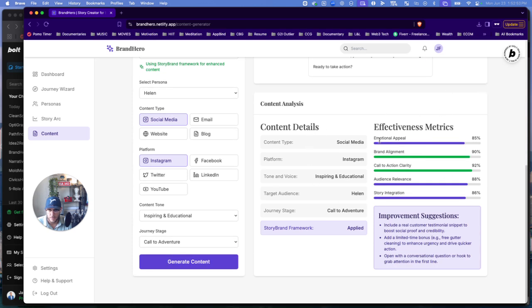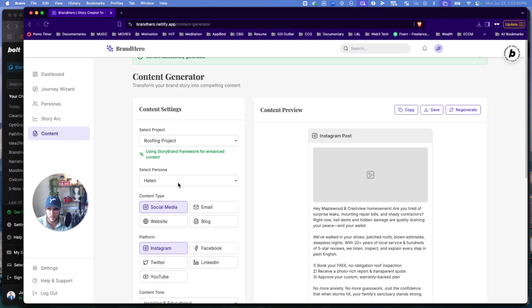And it will also give some recommendations on the metrics here, with what's going to be used for that content that's generated. And then here you can log out. There's also user settings as well. So again, this is designed to help a brand optimize the customer personas that they're serving using a story-driven approach, using AI-powered tools added in here.